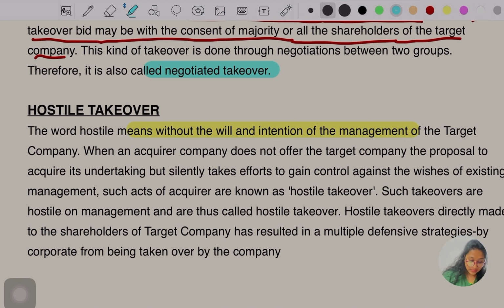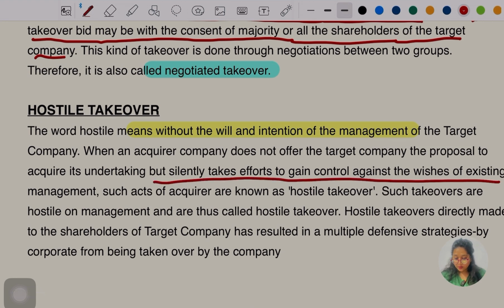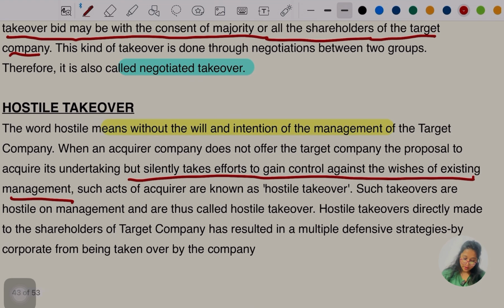The word hostile means without the will and the intention of the management of the target company. When an acquirer company does not offer the target company the proposal to acquire its undertaking, but silently takes efforts to gain control against the wishes of the existing management, such acts of the acquirer are known as hostile takeover, okay. Such takeovers are hostile to the management and thus called hostile takeover.